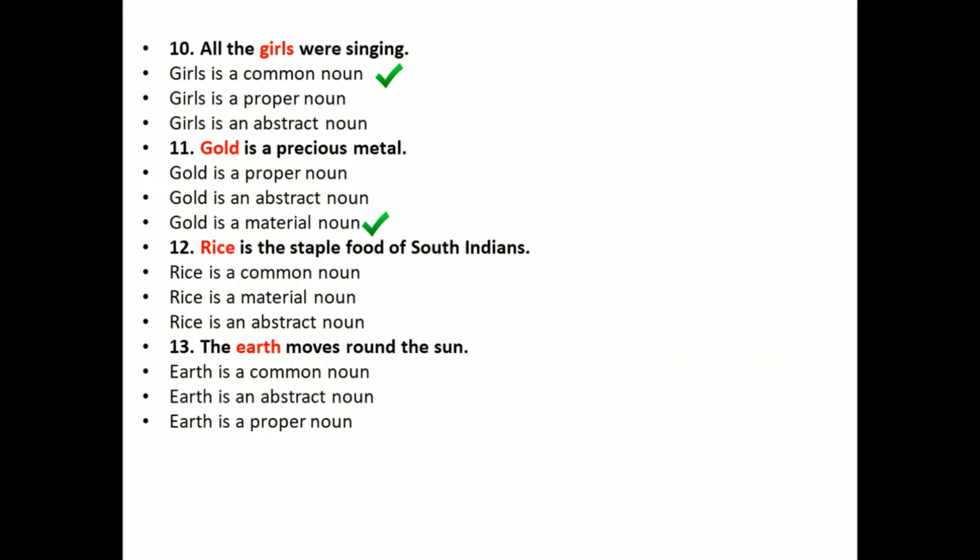Then we have, rice is the staple food of South Indians. So rice is a common noun, material noun, or an abstract noun. Material noun. Then, the earth moves round the sun. Earth is a common noun, an abstract noun, or a proper noun. Earth is a common noun.